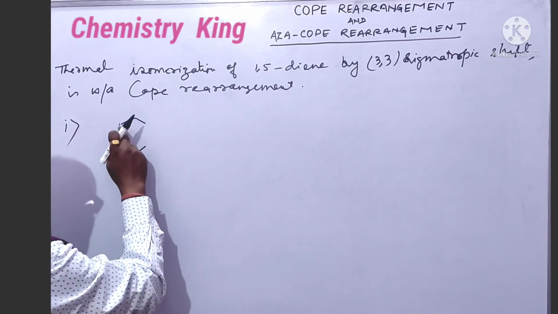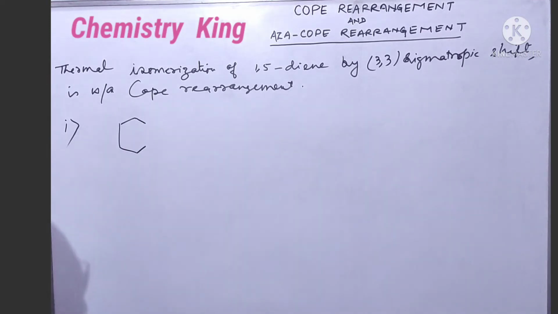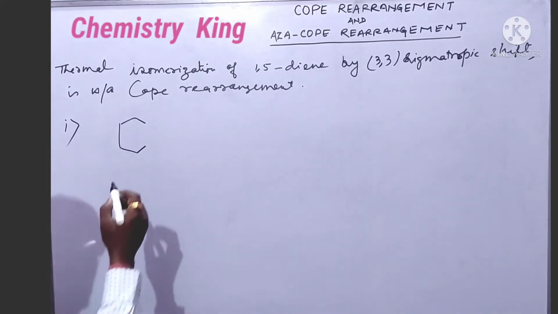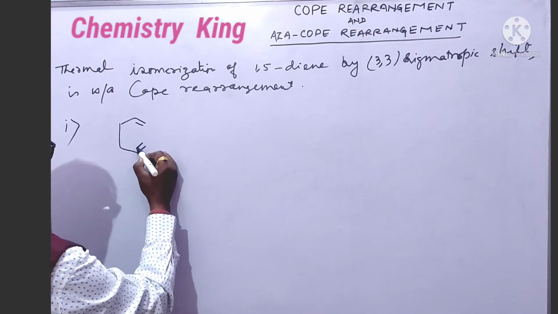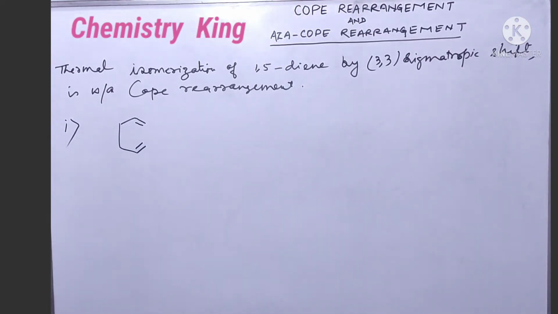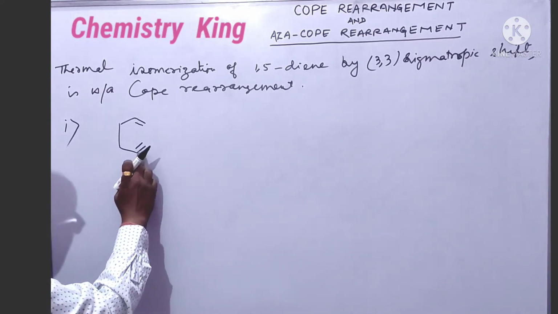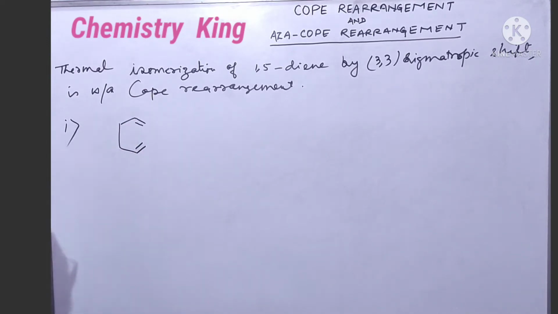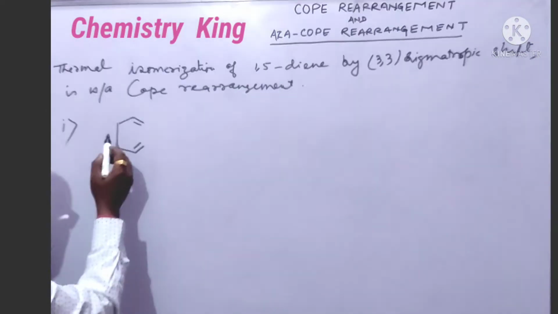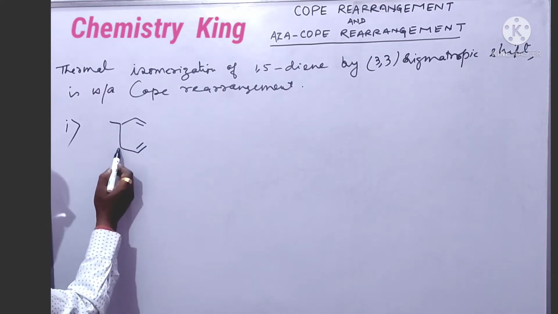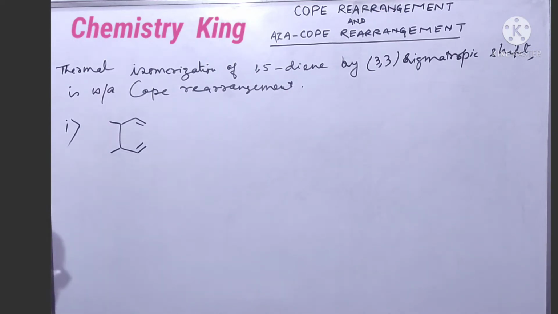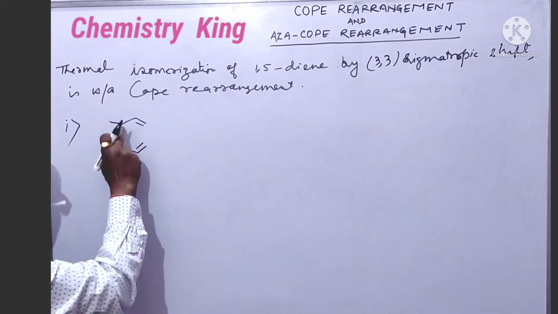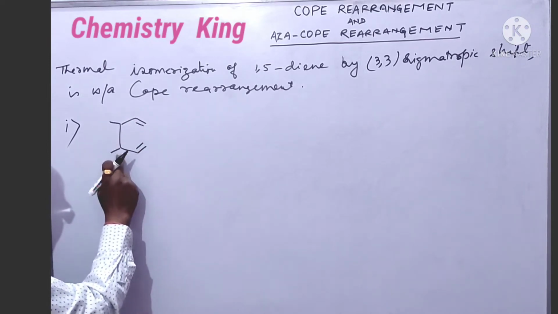What is this? 1, 2, 3, 4, 5, 6, hexane, normal hexane. Okay, what is this? 1, 2, 3, 4, 5, 1,5-diene, hexa-1,5-diene. One methyl is here, one methyl is here. Here you have to see that it is 1, 2, 3 and 1, 2, 3.